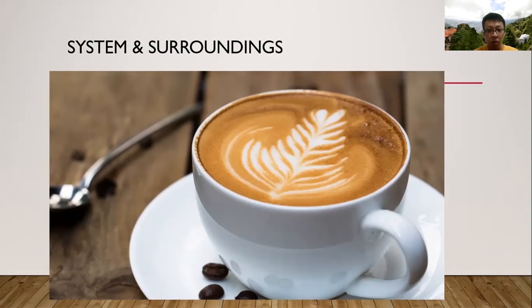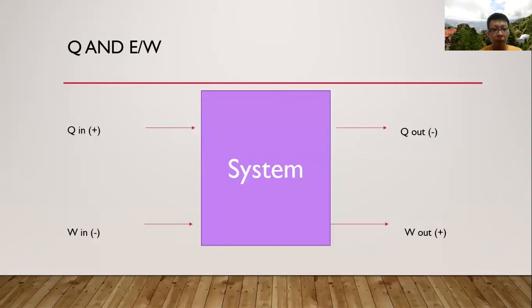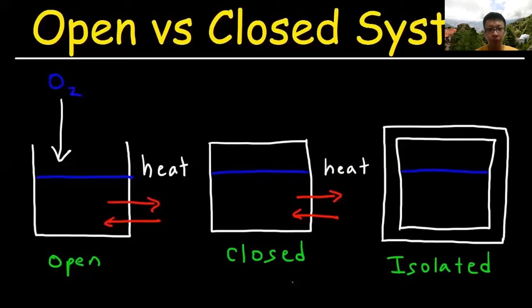So from chemical energy to heat energy is a transfer of energy. In thermodynamics, we consider energy entering the system to be positive, while energy exiting the system is negative, as it's a waste of energy. Work done into the system is negative, but work done by the system, the work out, is positive.